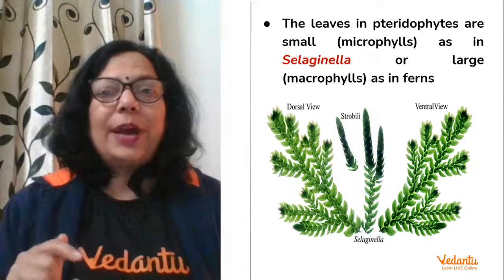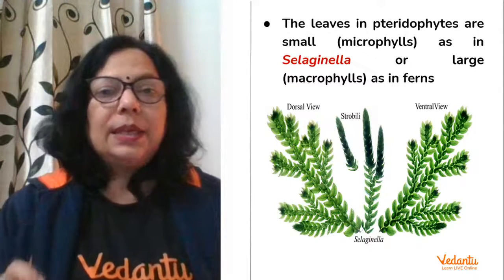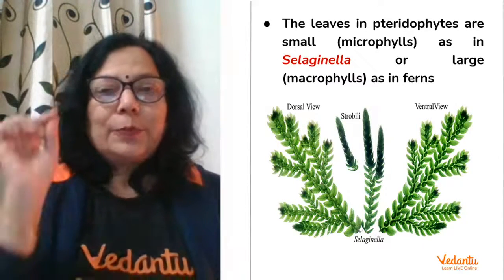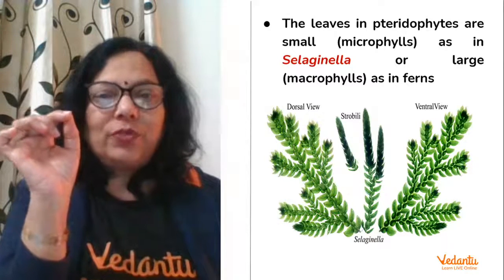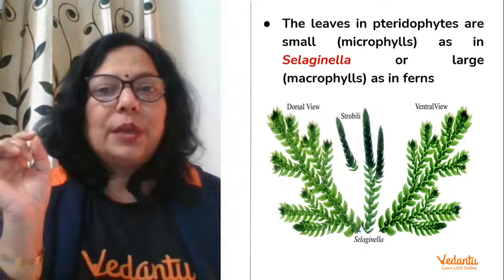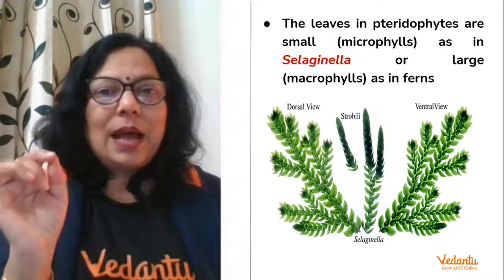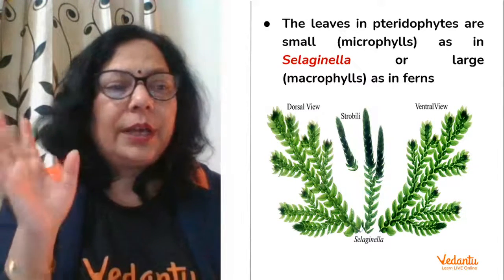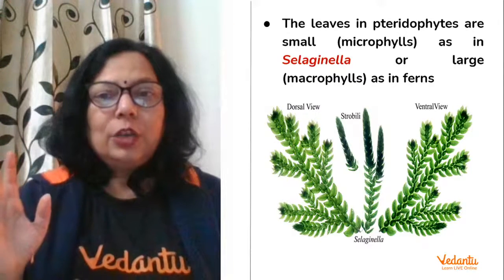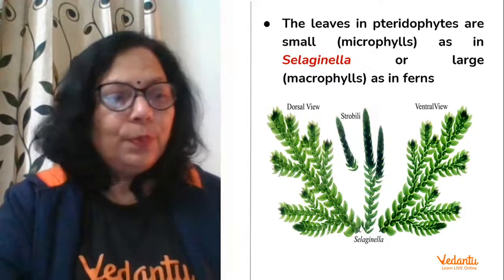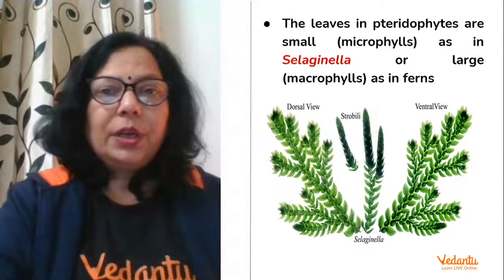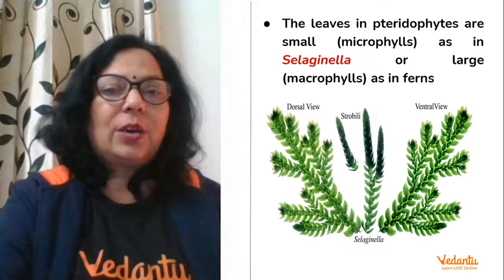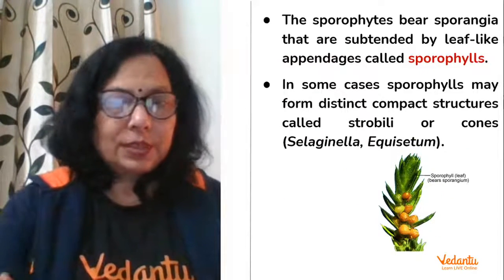The leaves in pteridophytes are very small as in Selaginella or large macrophylls as in ferns. When leaves are small they are called microphylls. When they are big they are called macrophylls. And Selaginella is the main example of one of the pteridophytes, which you have to remember, right? So these are the leaves which are shown to you. Yes, this is the diagram. So leaves in the pteridophytes are small. If they are small, they are called microphyll. If they are large, they are called macrophylls, as in ferns.